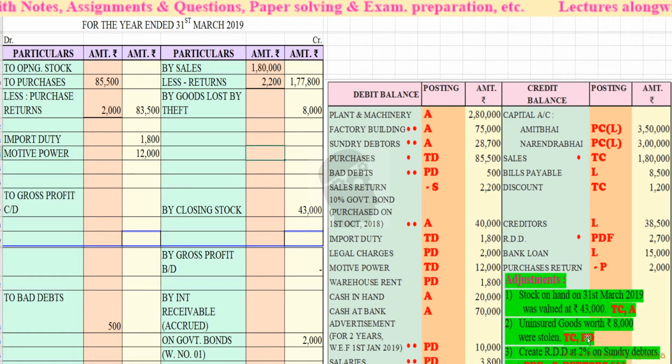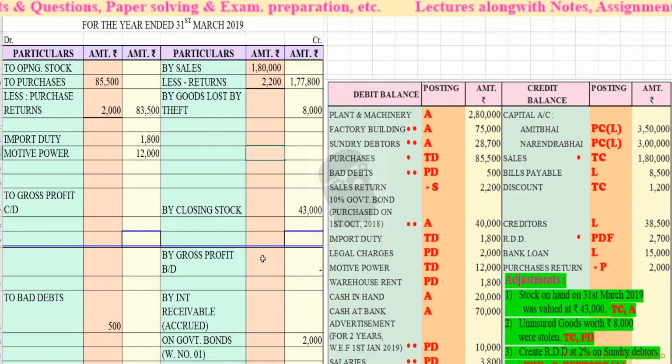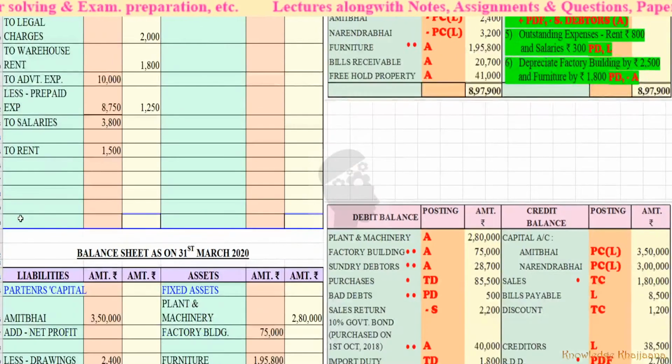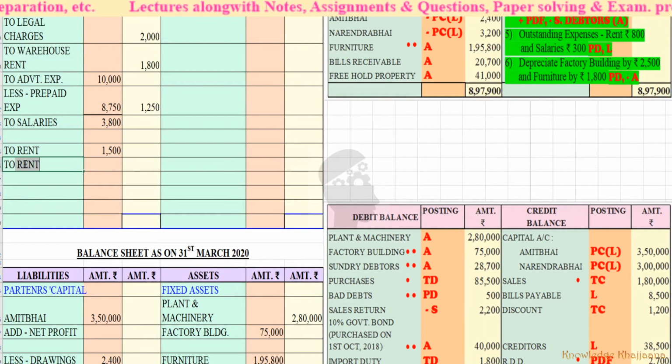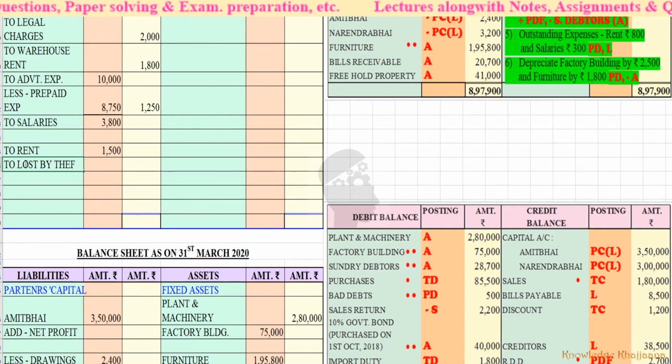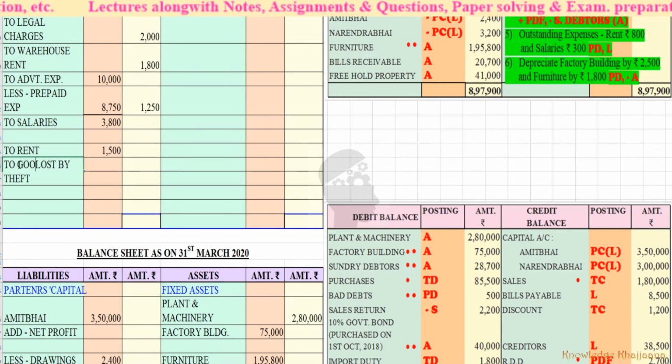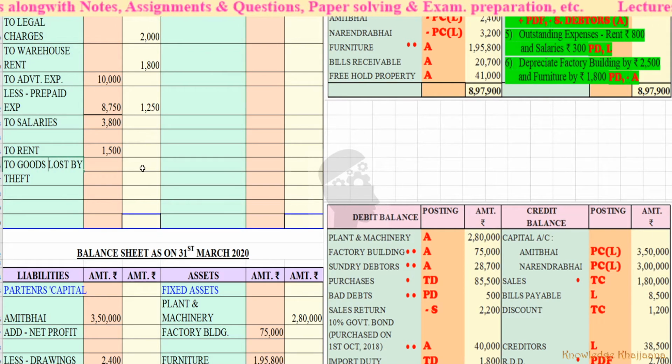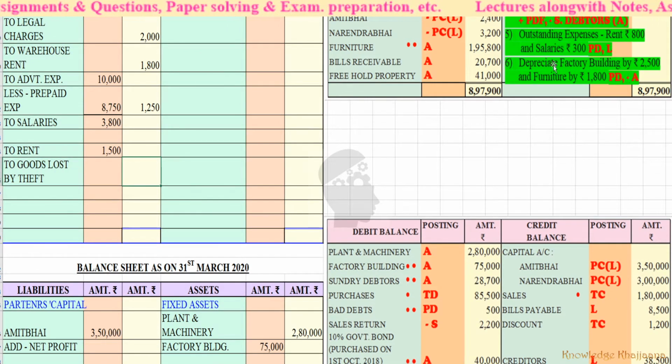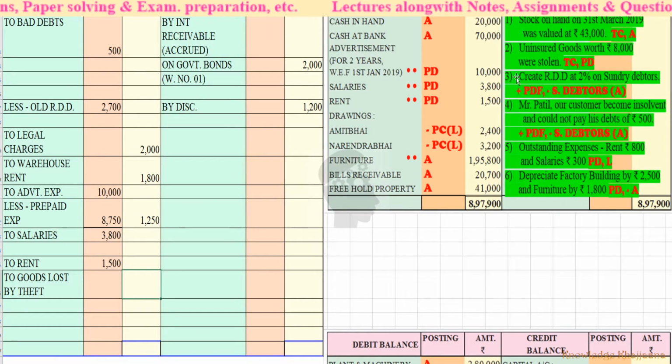Okay, 8,000, and that is a loss, so we'll record it to the profit and loss account debit side. To loss by theft, to goods loss by theft. How much of rupees? 8,000.